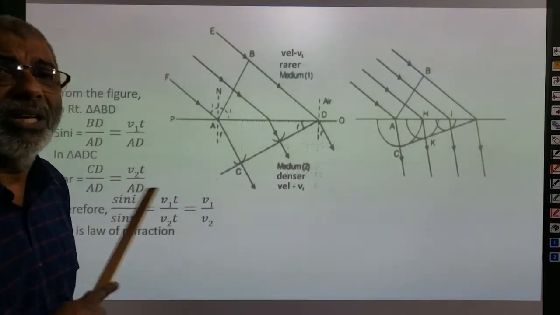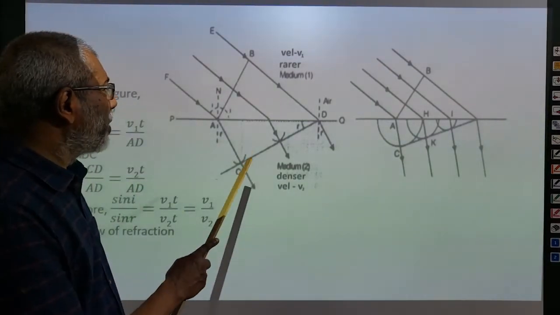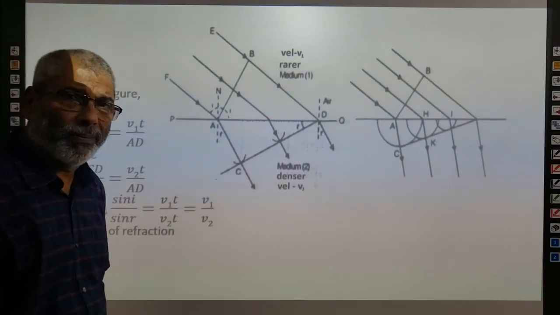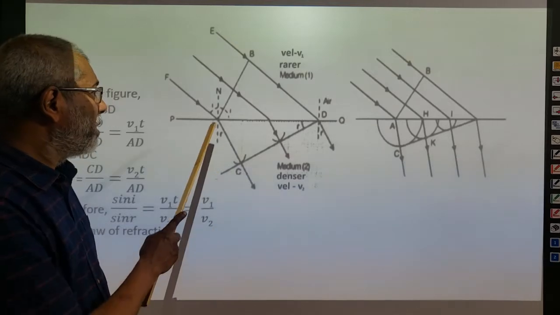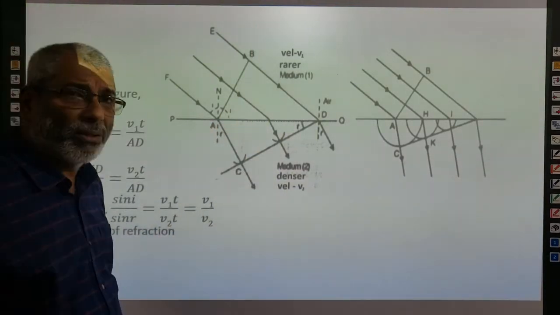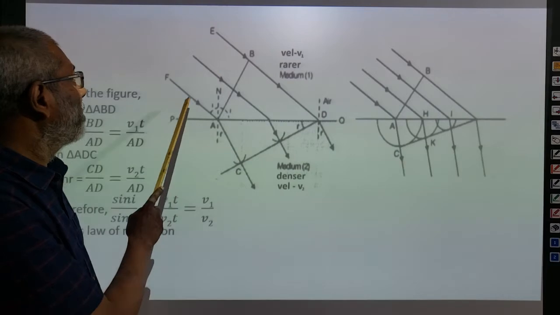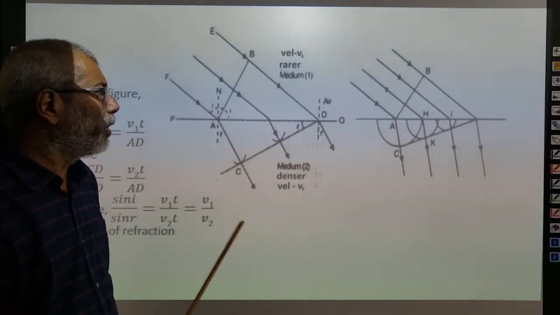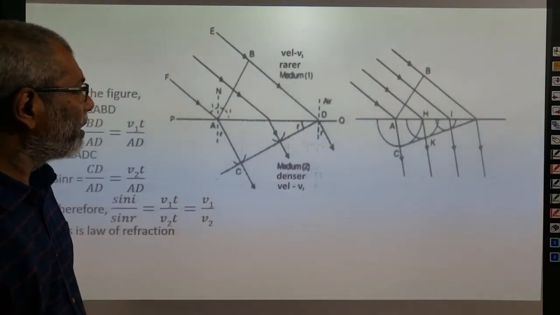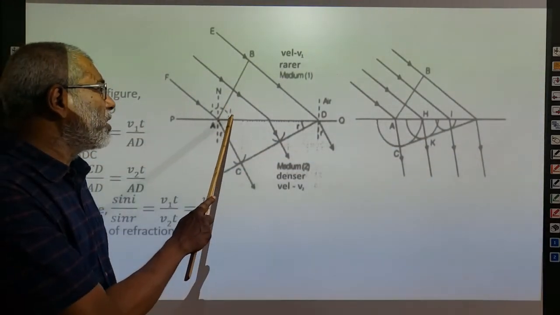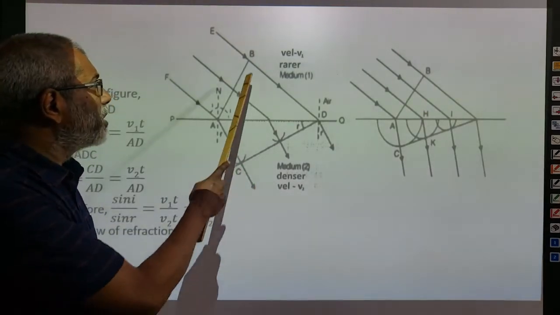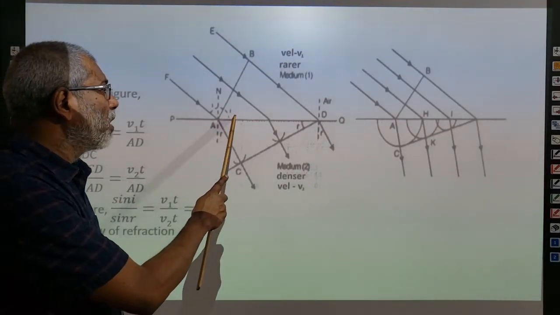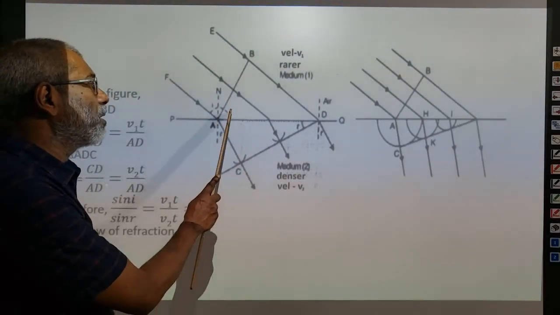It is a transparent surface. On the transparent surface PQ, a plane wavefront is made incident. Which is the plane wavefront? This AB is the plane wavefront. The corresponding rays are these 1, 2, 3. The angle of incidence is i. Angle of incidence in terms of the wavefront is taken between the surface and the wavefront itself. This is i.